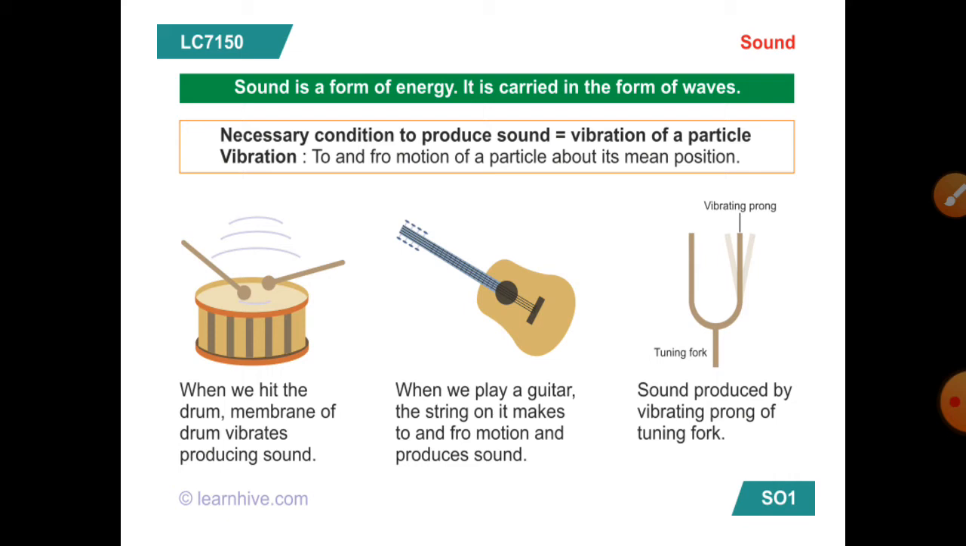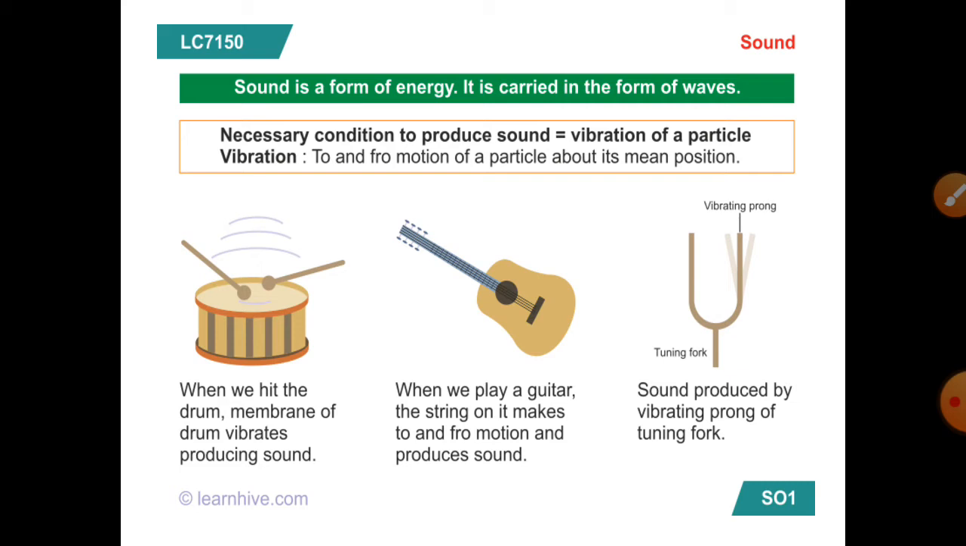So sound is produced by vibrating bodies. Vibration is the to and fro motion of a particle about its mean position. Here in this slide you can see the vibration of the membrane of the drum. When we hit the drum, the membrane vibrates, producing sound. In the same way, when we play a guitar, the string makes a to and fro motion and produces sound.